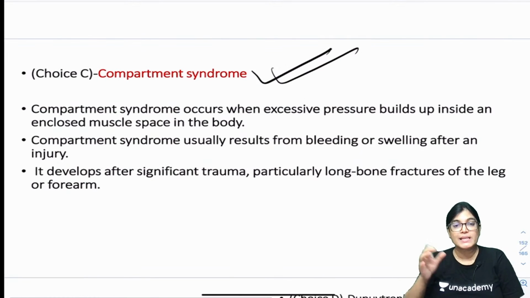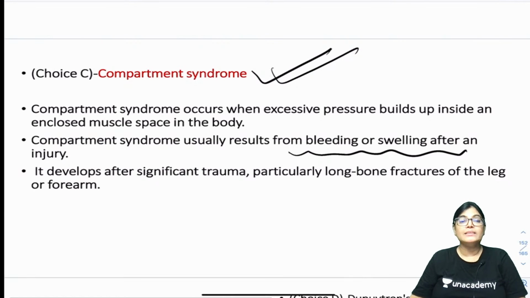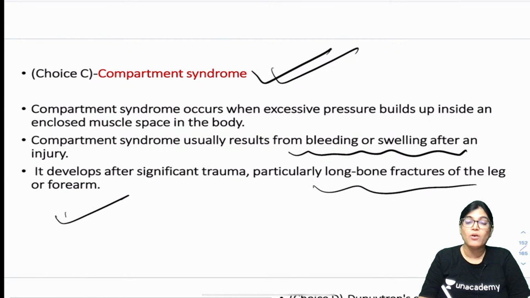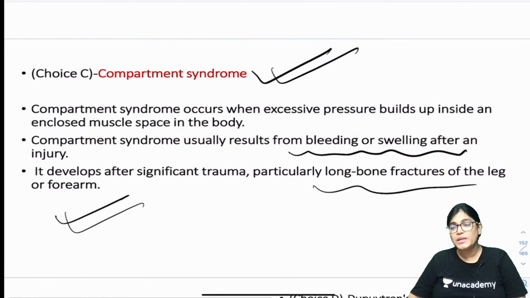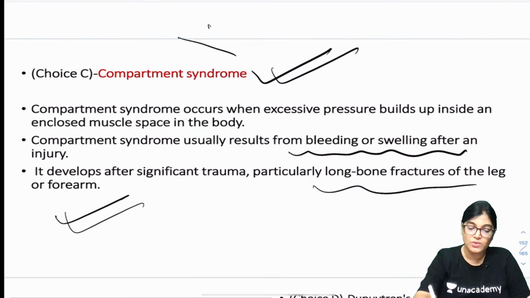The presentation of compartment syndrome is generally seen in a patient after bleeding and swelling from an injury. Okay, and this is basically related to long bone fracture of the leg or the forearm. So it is generally seen in fracture of tibia, fibula, radius or ulna, long bone fractures, not the carpal bones. So compartment syndrome can't be the correct answer, because none of this presentation was present in the patient. The key point mentioned was the tenderness in the anatomical snuff box. That means fracture of the scaphoid bone. So this is not the correct answer.